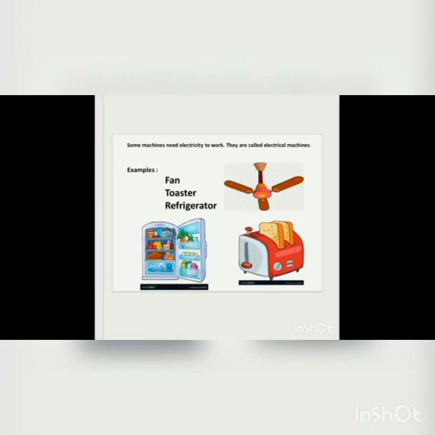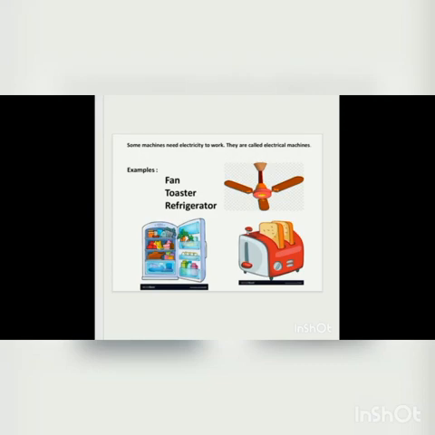They are called electrical machines. Examples: fan, toaster, refrigerator. These machines need what? Yes, electricity. So these are called electrical machines.